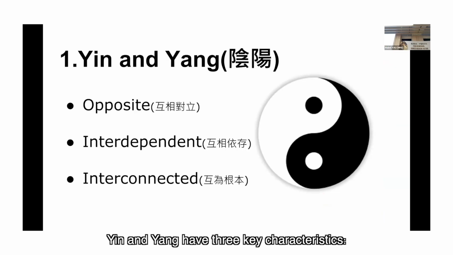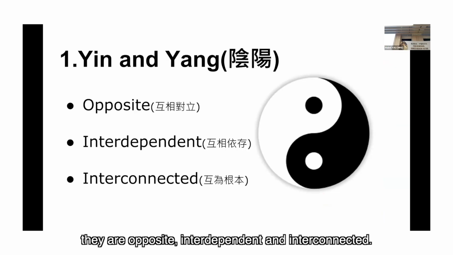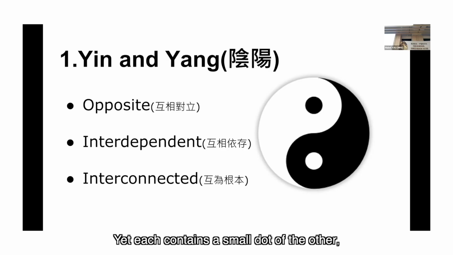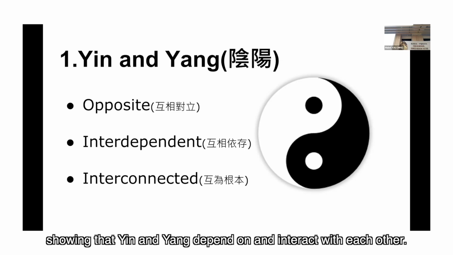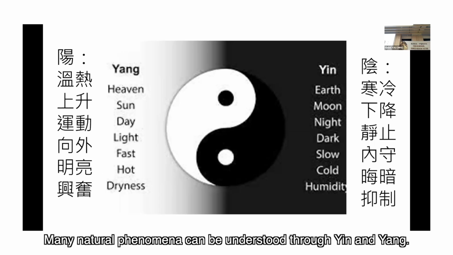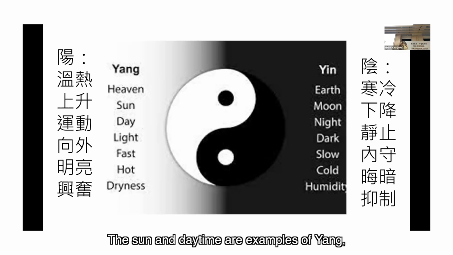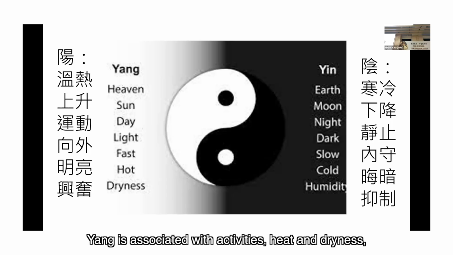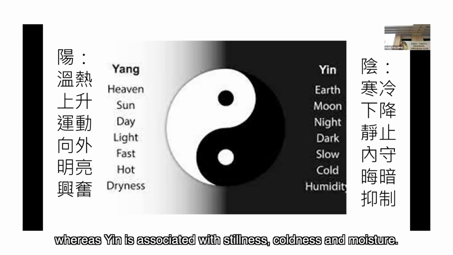Yin and yang have 3 key characteristics. They are opposite, interdependent, and interconnected. In the Tai Chi symbol, the black and white areas represent opposite qualities. Yet each contains a small dot of the other, showing that yin and yang depend on and interact with each other. Many natural phenomena can be understood through yin and yang. The sun and daytime are examples of yang, while the moon and nighttime are examples of yin. Yang is associated with activities, heat, and dryness, whereas yin is associated with stillness, coldness, and moisture.